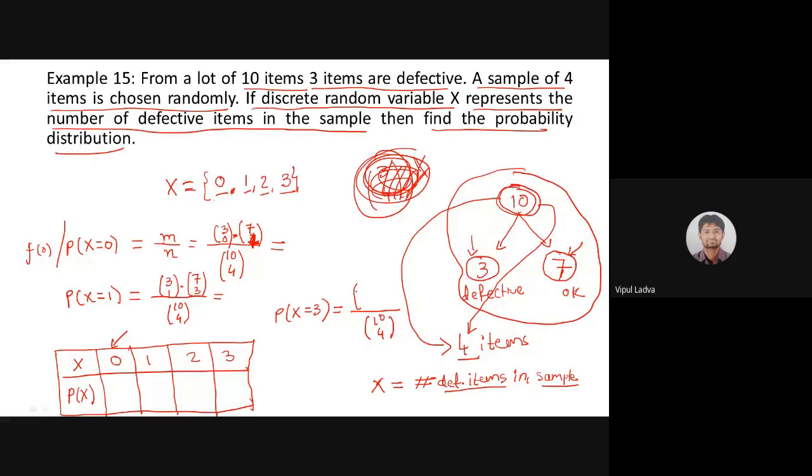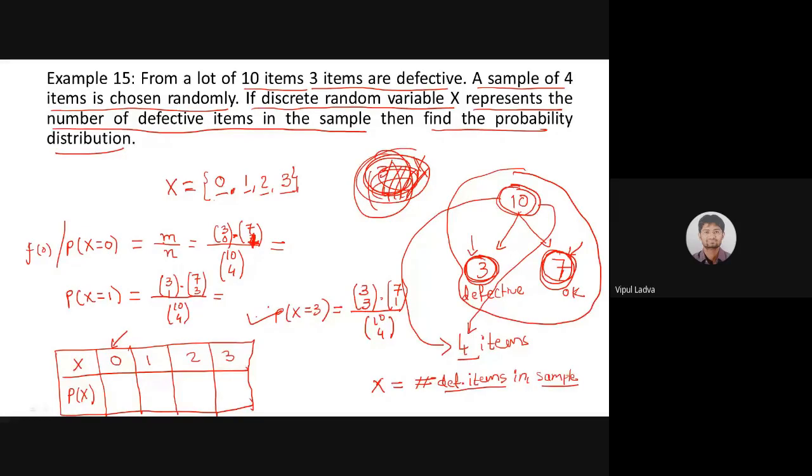So all three must be defective, and the rest, 1, must be chosen from the tested-okay ones. These three must be defective, and the one remaining must come from the others. Are we good? 3C3 into 7C1 divided by 10C4. Am I clear? Are we clear?